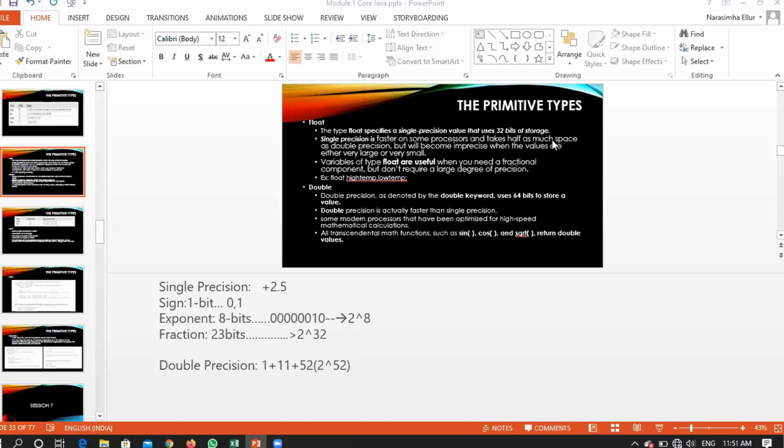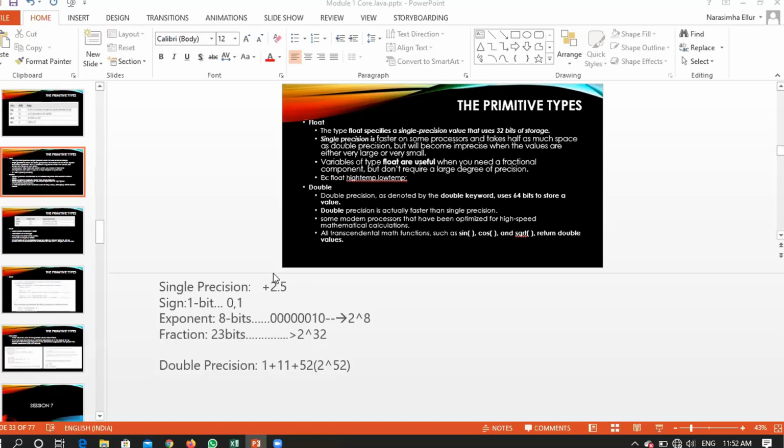Sir, what is the difference between single precision and double precision? Single precision and double precision themselves are the difference. Single precision is a method which says if you give me a number, I'll be using 32 bits for representing that number. Double precision says if you give me a number, then I'll be using 64 bits for representing that number. That is what double precision is saying, right?